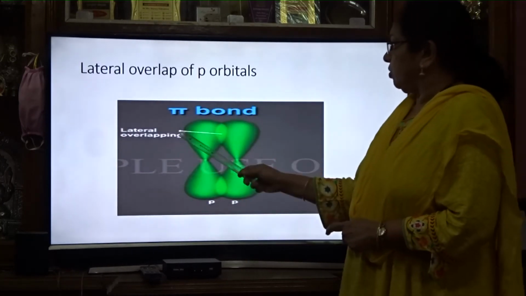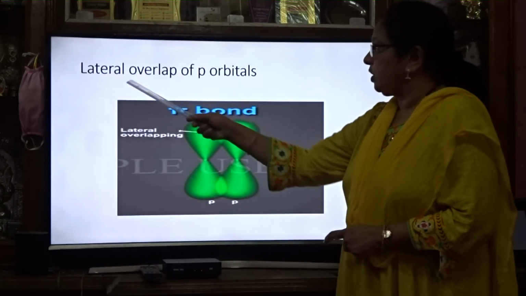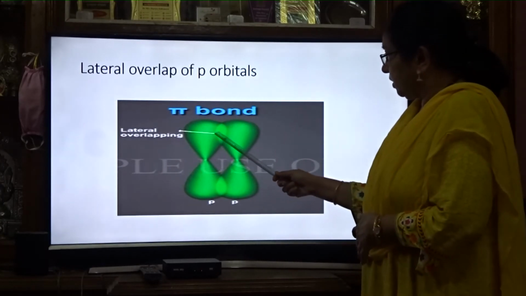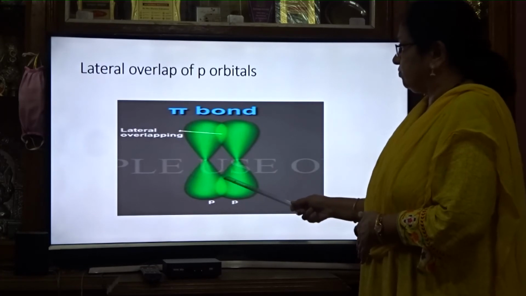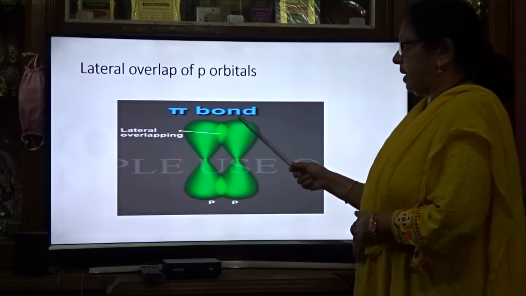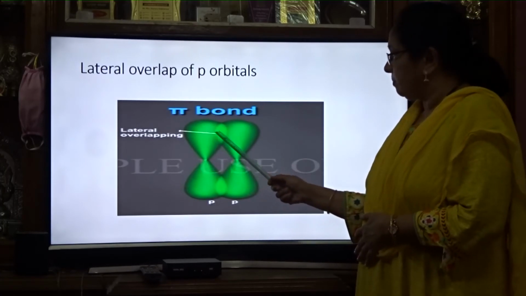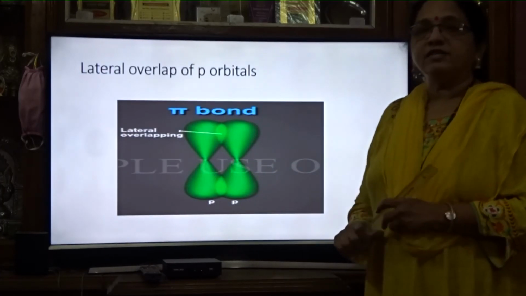Now the pi bond, how is it formed? By lateral overlap. Lateral means side by side. If the overlap is lateral, then the overlapping portion is less. So it forms a pi bond. Lateral overlap of p orbitals gives rise to a pi bond. Here the overlap is less, so a pi bond is a weak bond.